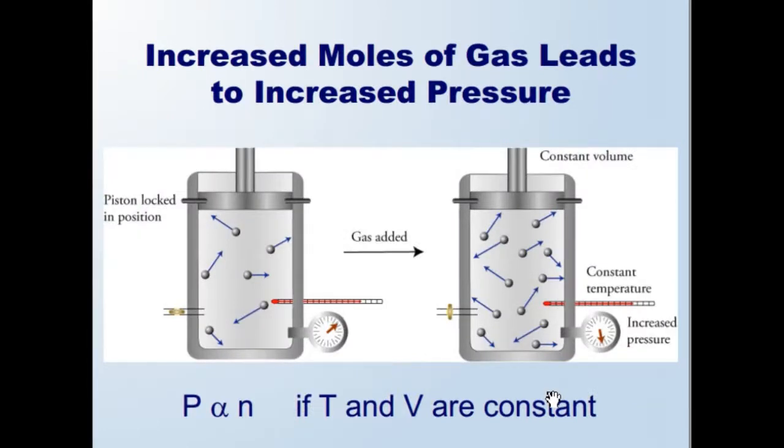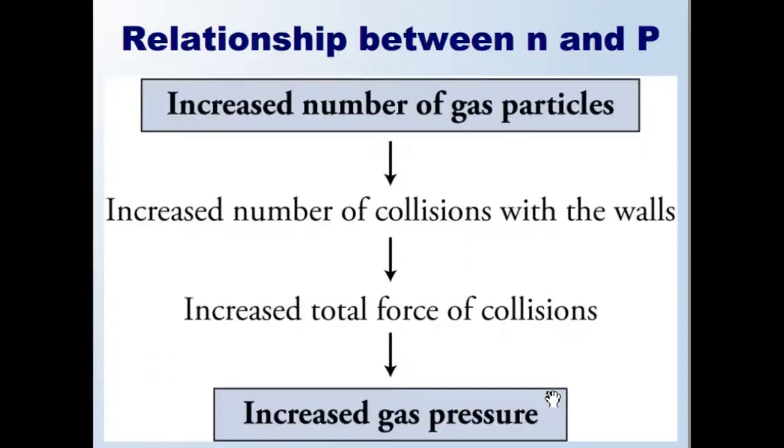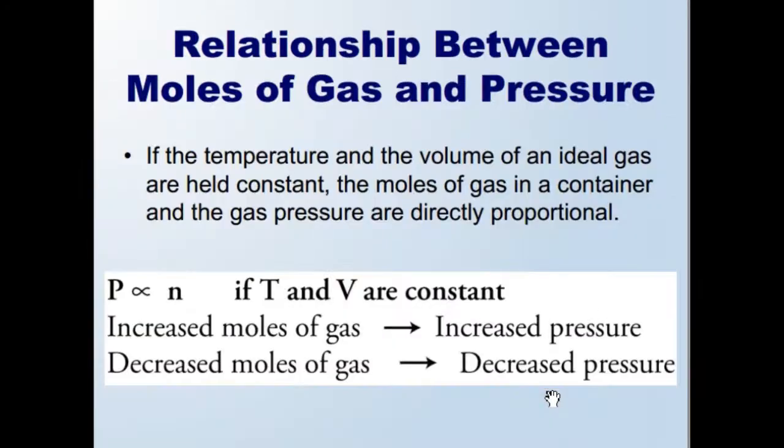Increased moles of gas leads to increased pressure. P is directly proportional to the number of moles if T and V are constant. Relation between N and P: increased number of gas particles, increased number of collisions with the walls, increased total force of the collisions, and increased gas pressure.